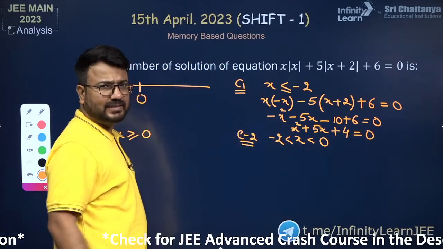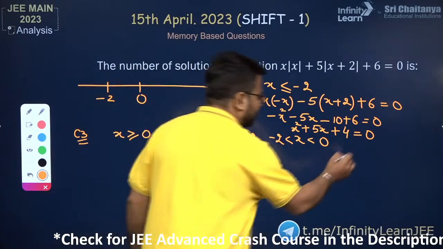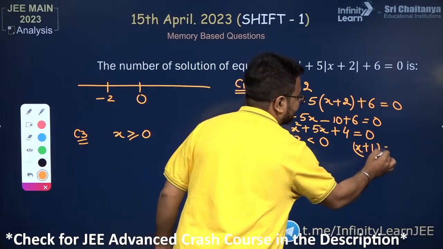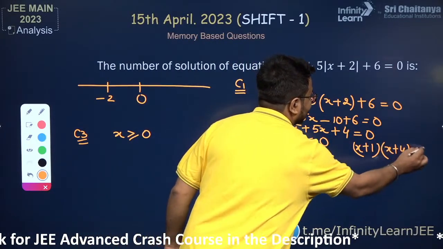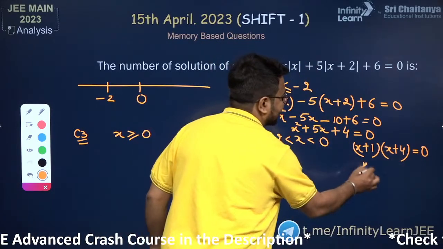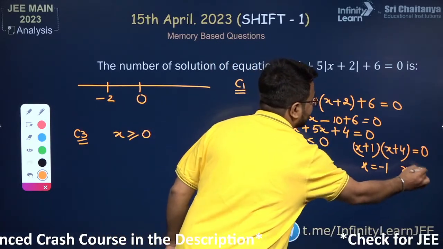Now can I factorize this x square plus 5x plus 4? Yes. So there will be two factors, x plus 1 into x plus 4. Now there will be two different values of x. One is x is equals to minus 1, other is x is equals to minus 4.